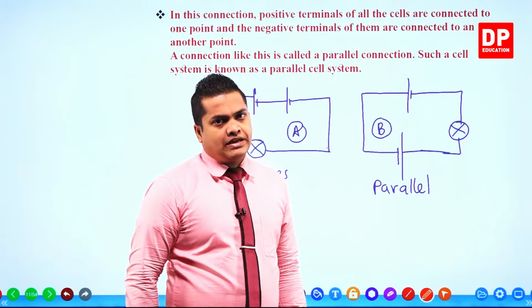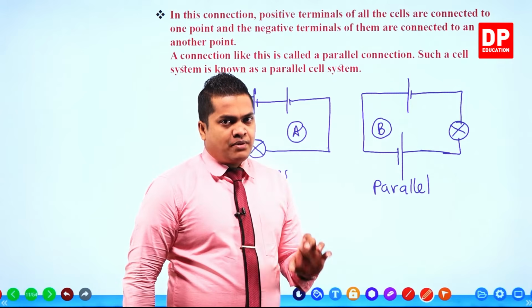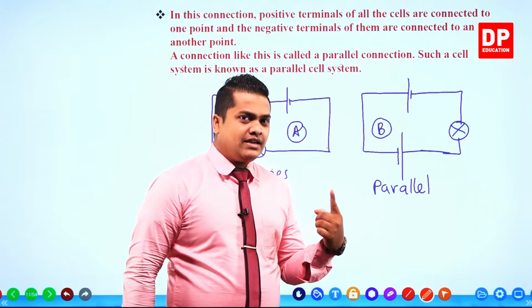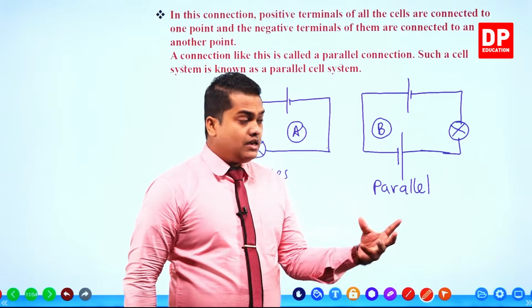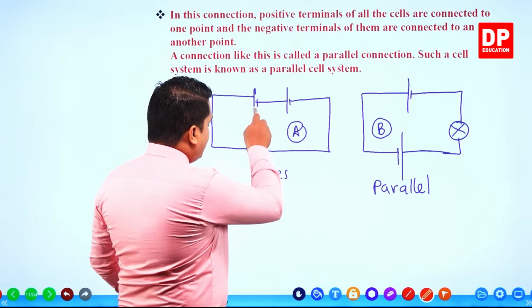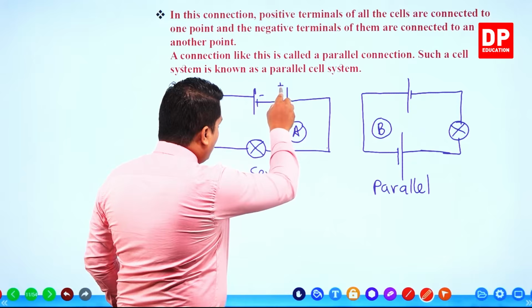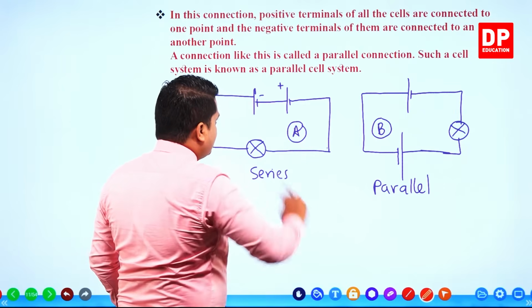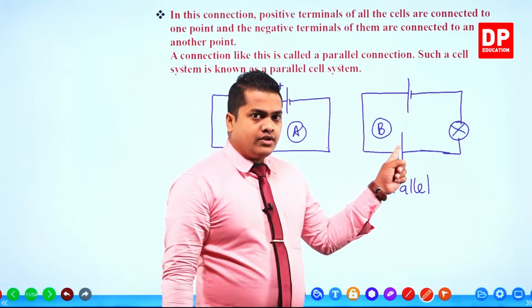I told you that if a positive terminal is connected with the negative terminal of another cell, like in here, negative with positive. You know that the longer terminal is positive and the shorter is the negative one. Check this one also.